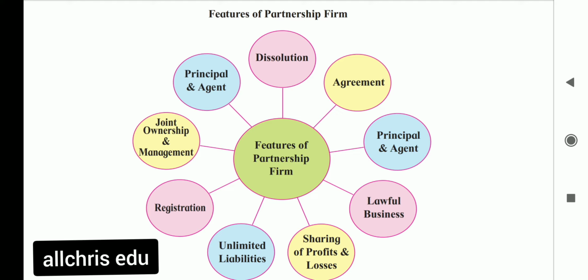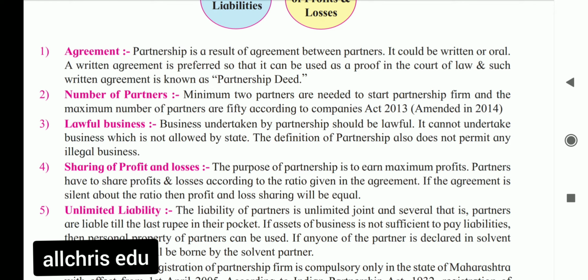Lawful business means whatever businesses are allowed by the state as lawful. State means our government, so only the businesses that are lawful as per our government can be undertaken in a partnership firm.